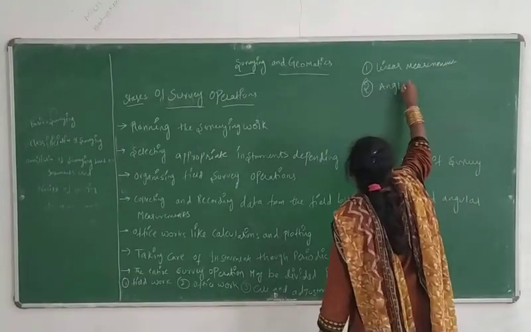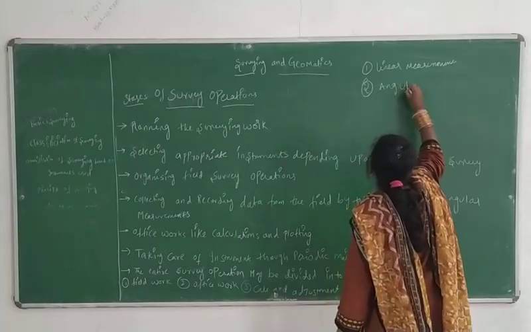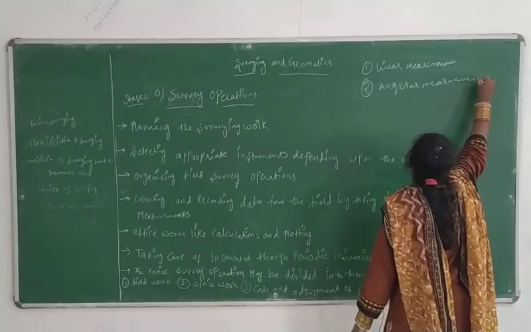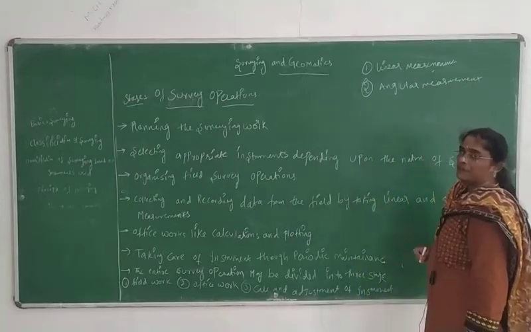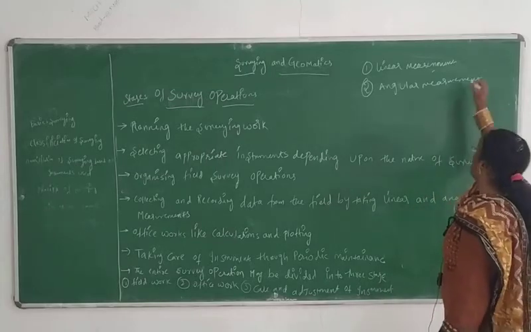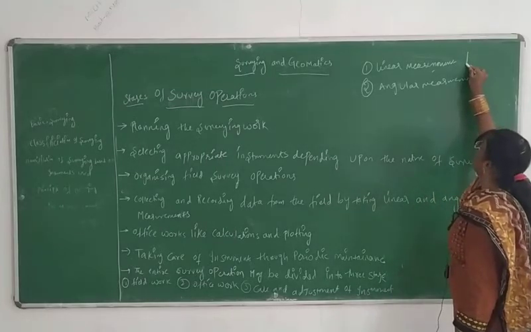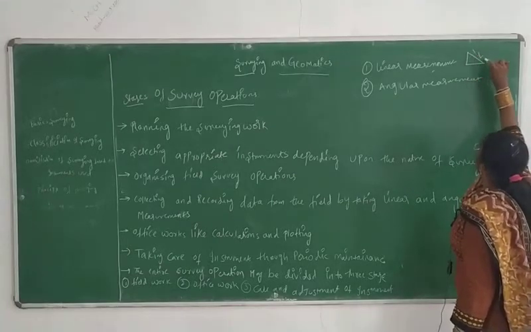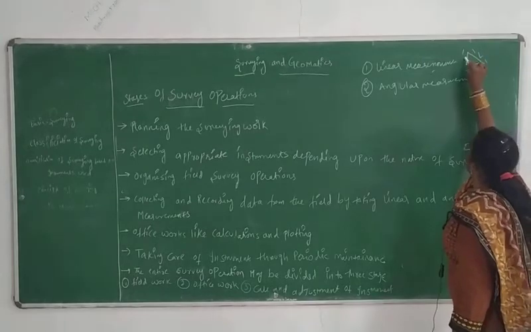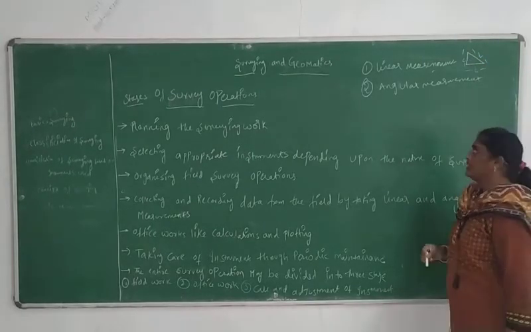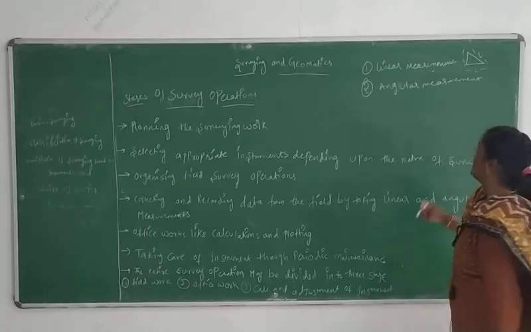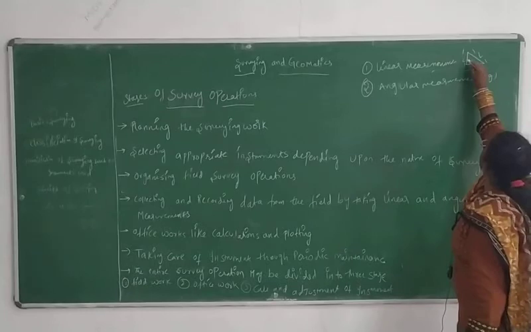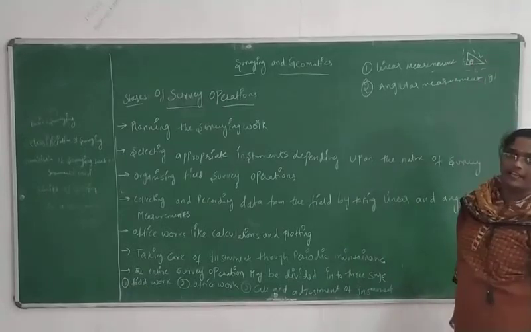In the previous class, what I told you: linear measurements will be taken by using the tape, vertically, horizontally and inclinedly. Here, for angular measurements, we will be calculating theta.